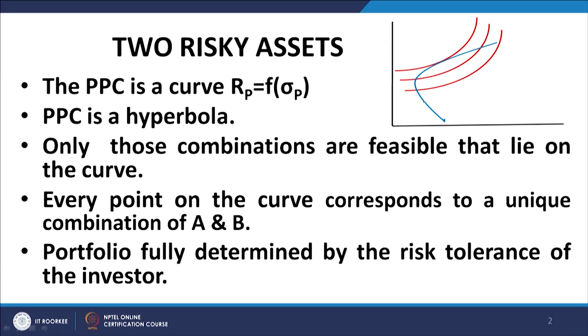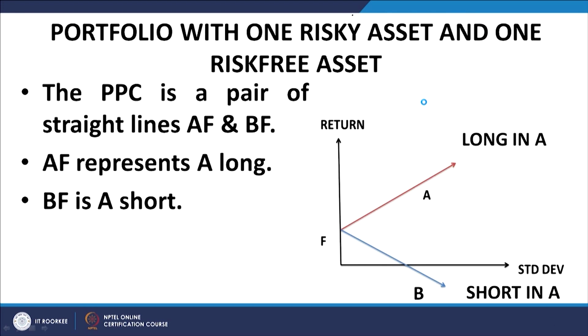I repeat, only risk return combinations that lie along this curve are feasible. Number 2, each point corresponds to a unique composition vector, and number 3, the portfolio is completely determined by the composition vector. Then we consider the case of a risky asset and a risk free asset.